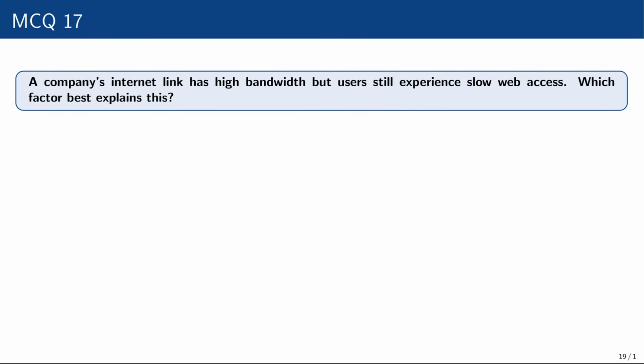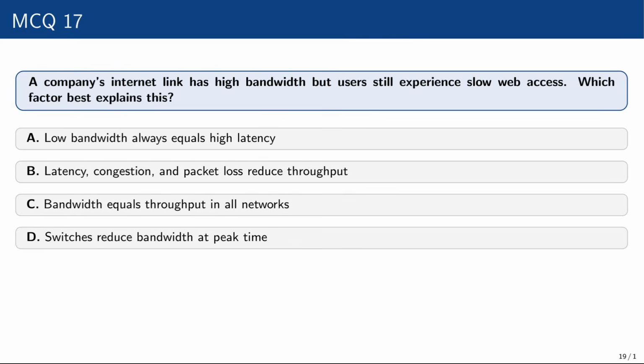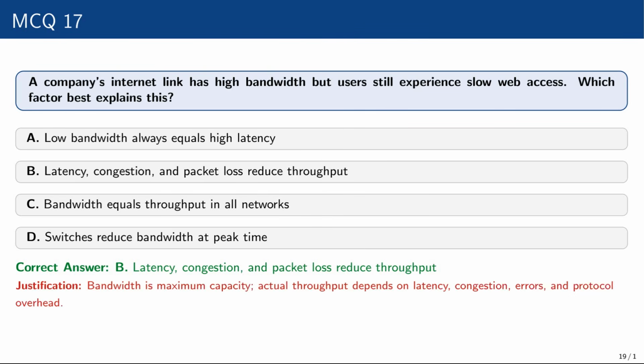A company's internet link has high bandwidth, but users still experience slow web access. Which factor best explains this? Low bandwidth always equals high latency. Latency, congestion, and packet loss reduce throughput. Bandwidth equals throughput in all networks. Switches reduce bandwidth at peak time. The correct option is latency, congestion, and packet loss reduce throughput. Bandwidth is maximum capacity. Actual throughput depends on latency, congestion, errors, and protocol overhead.